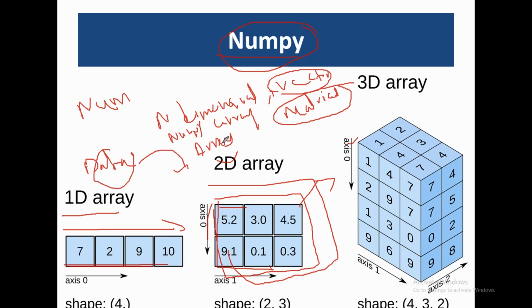After converting into NumPy arrays, you can do a lot of mathematical calculations. For example, you can find the sum of all these elements. Sometimes there may be 1,000 elements, so you can add all the 1,000 elements by using a simple sum. Sum is one method available in NumPy.